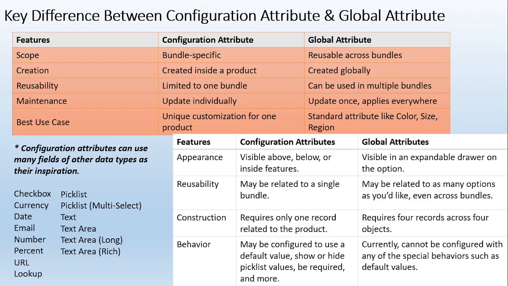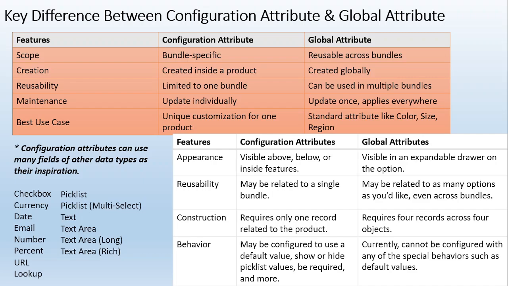Maintenance: a configuration attribute is updated individually, and a global attribute is updated once and applies everywhere because it is globalized. And what is the best use case? Configuration attributes suit unique customization for one product, but global attributes suit standard attributes like color, size, rhythm, which can be applied to multiple bundles. In a simple way, if we are utilizing multiple bundles, that means we need to create a global attribute, else I can go with the configuration attribute.